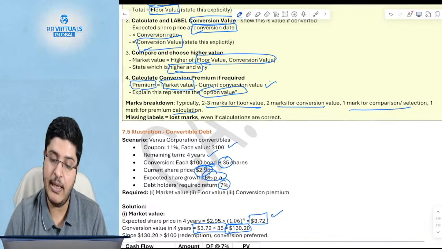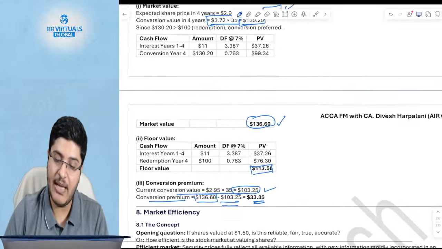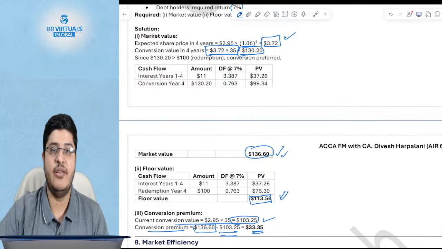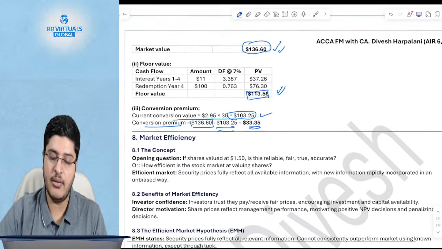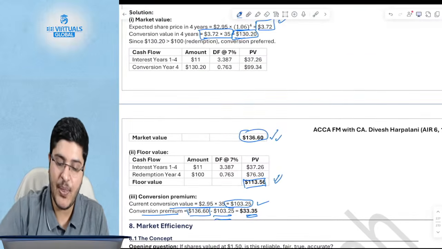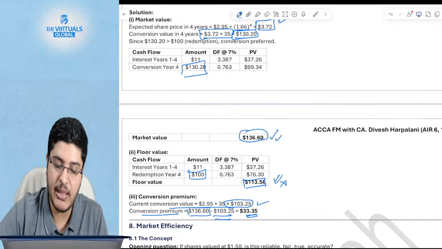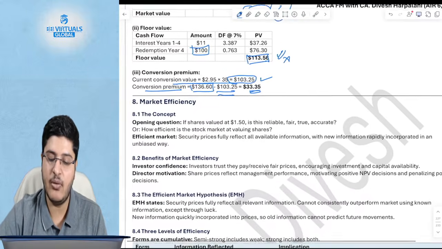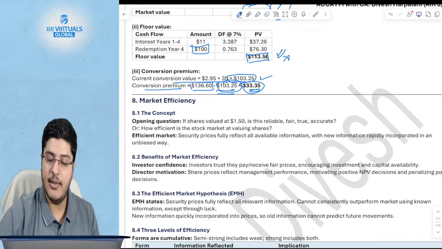Is this clear? Any doubts over here? Market value will be the higher of these two. Market value is the higher of 136 and 113. We've already seen this. Or you could have simply also said 130 is greater than 100. Why do I even do this math? I don't need to do this math. I will simply take 130, calculate the present value 136, and now compare it with today's value. Today's value is 103, and hence the conversion premium is 33.35.